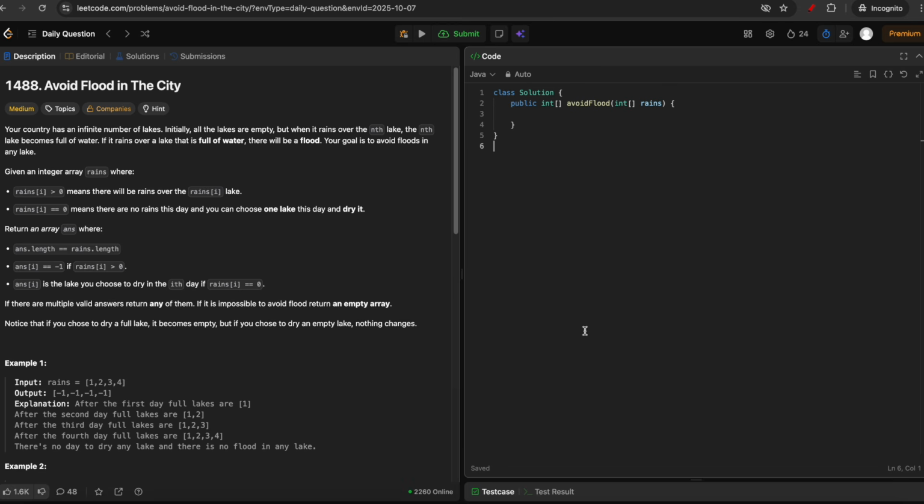Hi everyone. Today we'll be discussing the LeetCode problem of the day: Avoid Flood in the City.